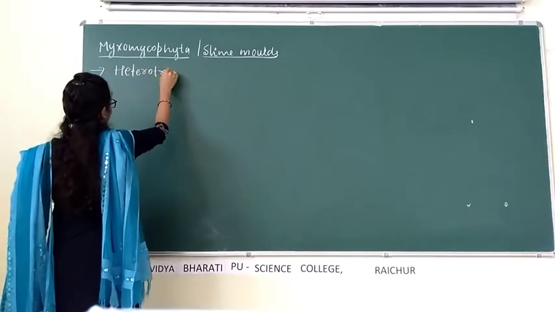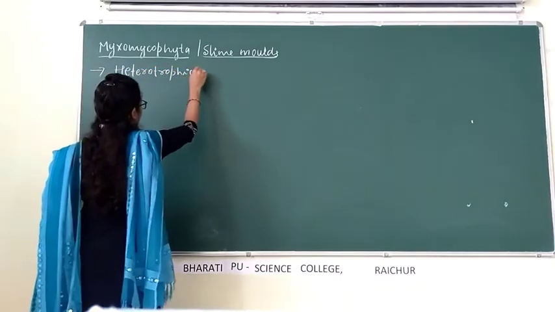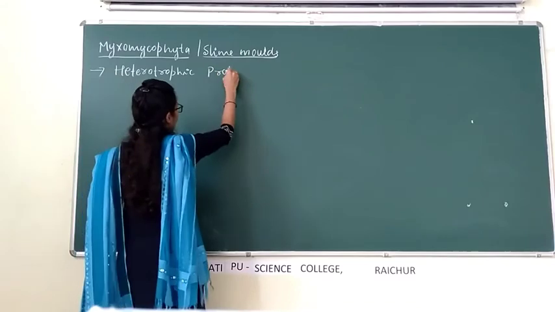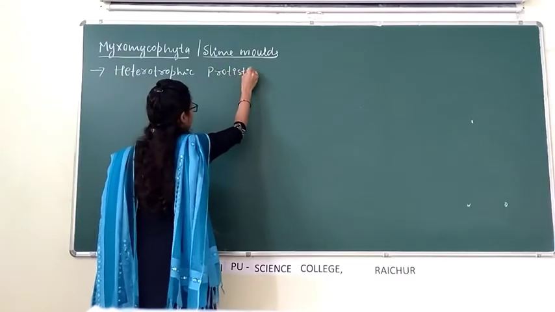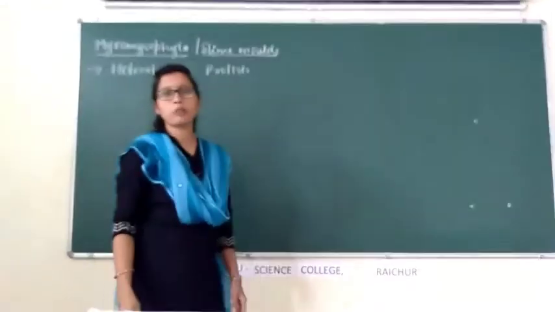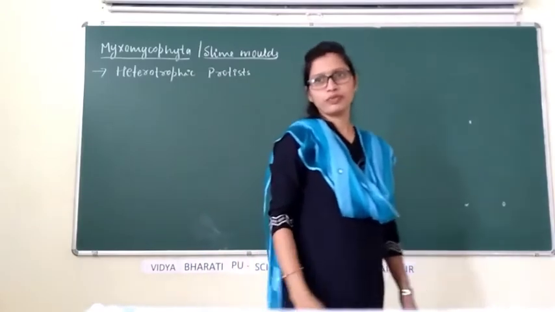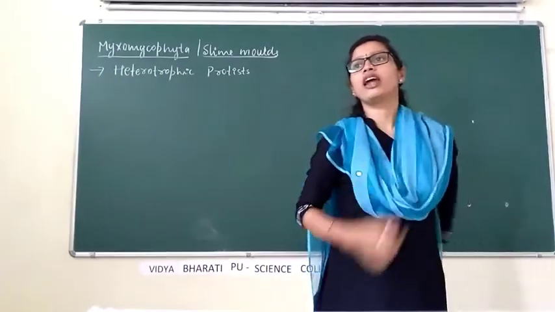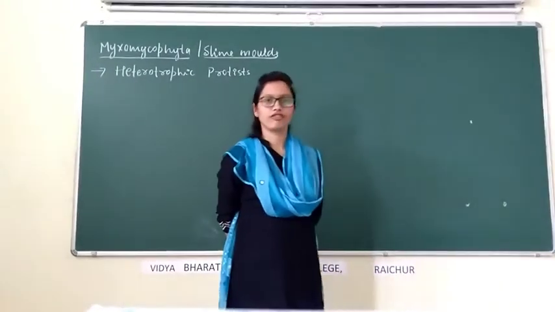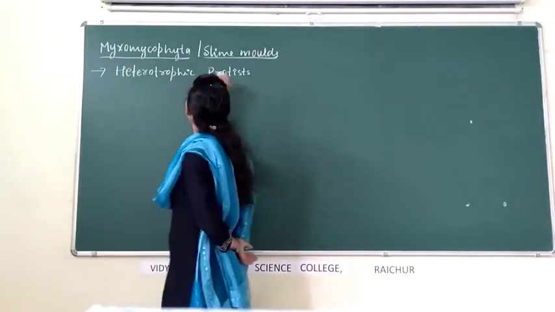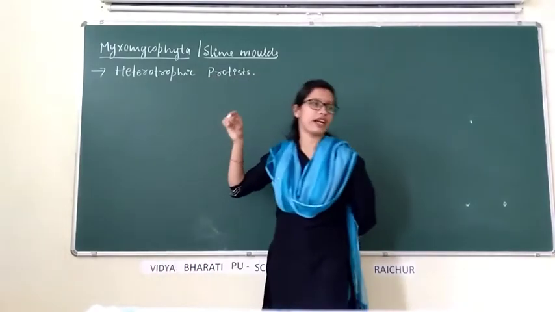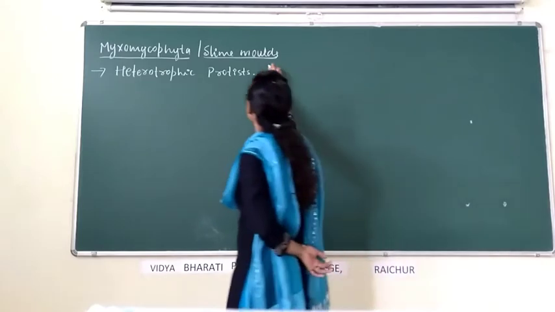Heterotrophic protist means they cannot prepare their own food. They are always dependent on another organism for food, and usually they are saprophytes.